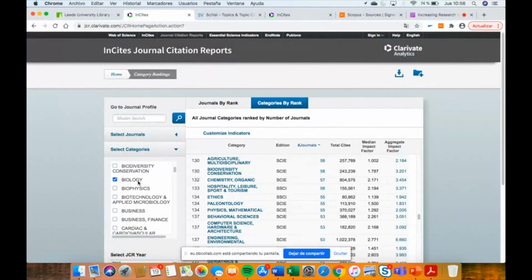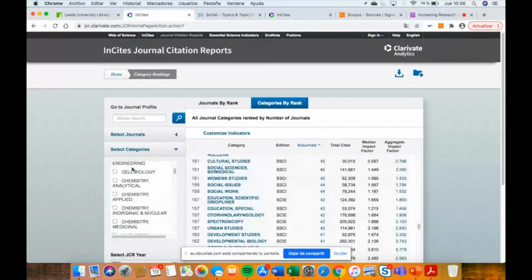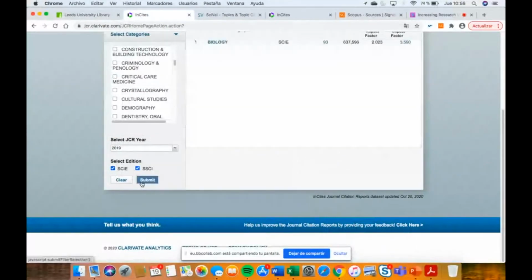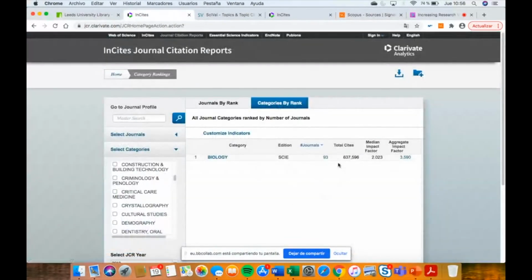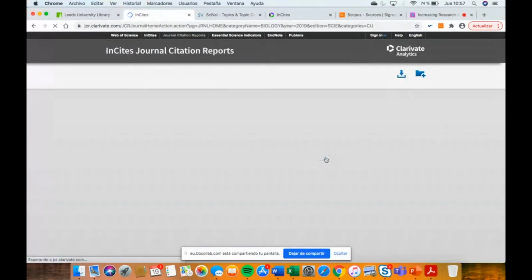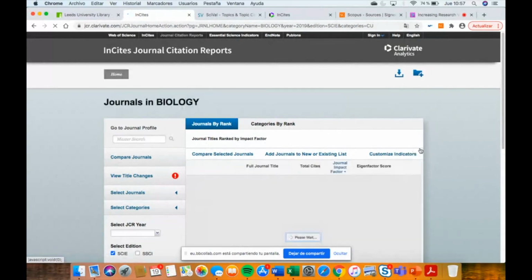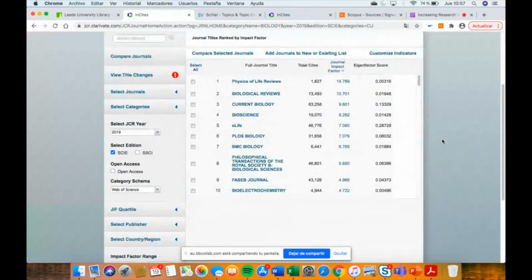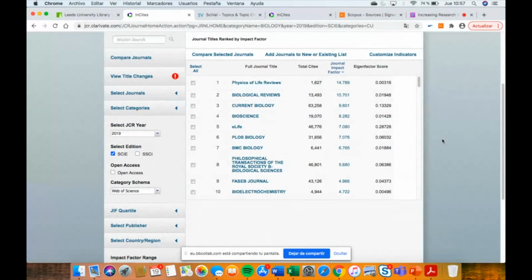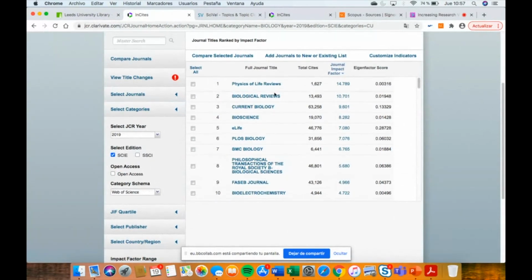Imagine that you are a researcher of biology and submit. So 93 journals belong to the area of biology. If you click on the journals, in terms of visibility, you can explore the different metrics in order to select the most suitable journal to increase your visibility.